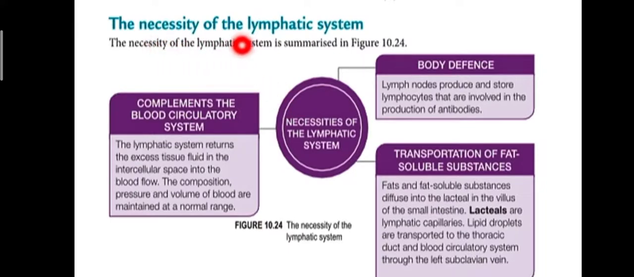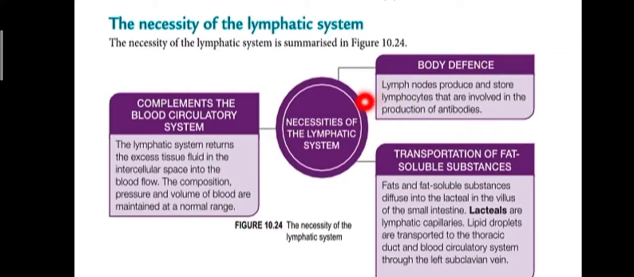So, the necessity of the lymphatic system. The first one: the lymphatic system returns the excess tissue fluid in the intercellular space into the blood flow. Otherwise, the fluid that diffused out from our blood capillary would remain in our intercellular space without returning to our blood circulatory system. So the lymphatic system helps to return excess tissue fluid in the intercellular space into our blood flow. The composition, pressure, and volume of blood are maintained at normal range.